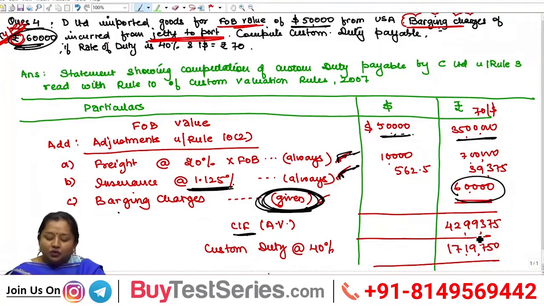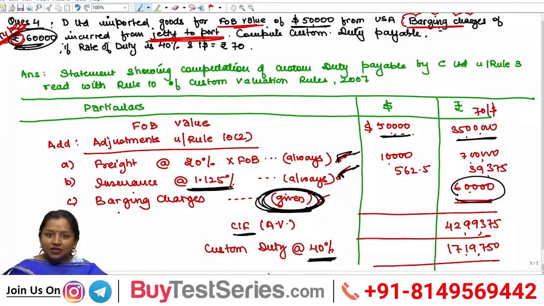Post which CIF value goes to 42,99,375, upon which customs duty shall be added at the rate of 40%, to be taken as 17,90,750 rupees.